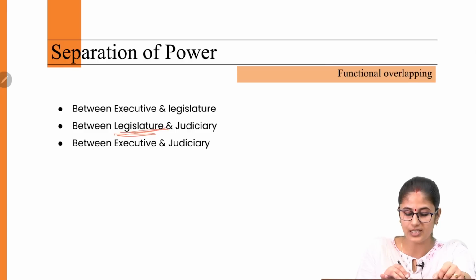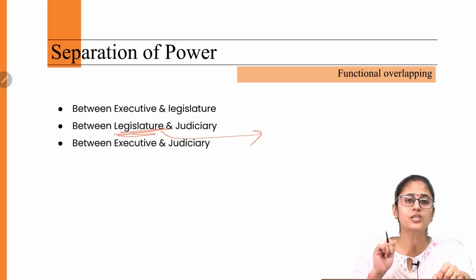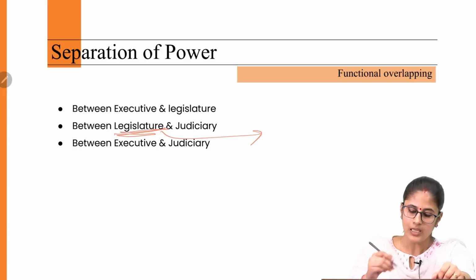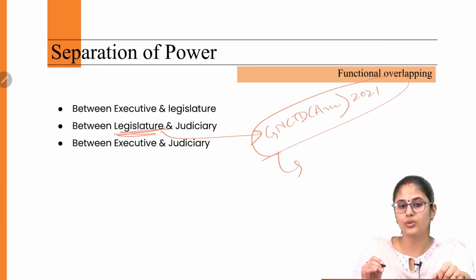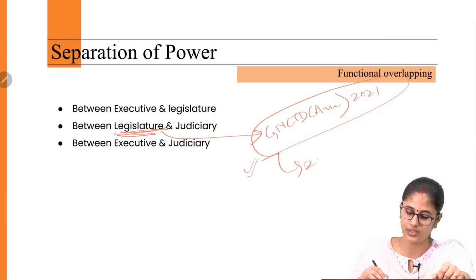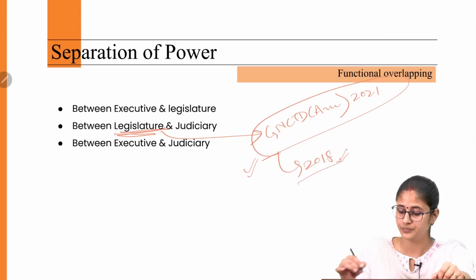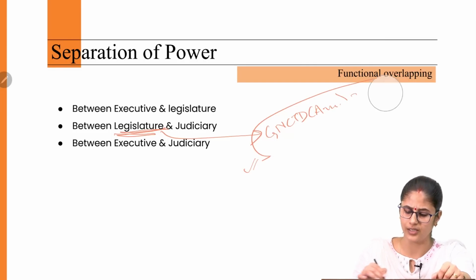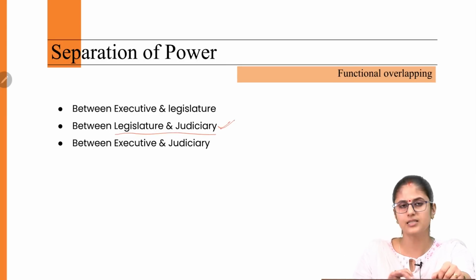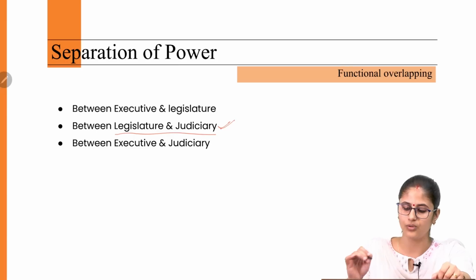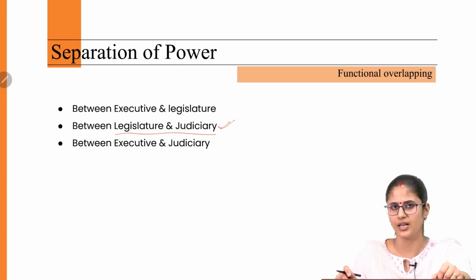Then, when it comes to the legislature wing, what we are witnessing is that it is misusing its lawmaking power. How come? The legislature brought the Government of National Capital Territory of Delhi Amendment Act 2021 in order to do away with the Supreme Court judgment in this regard, which was delivered in 2018. Okay? Government of NCT of Delhi versus Union of India. So, on account of this, the separation of power is getting violated on account of these functional overlapping when it comes to legislature and executive.